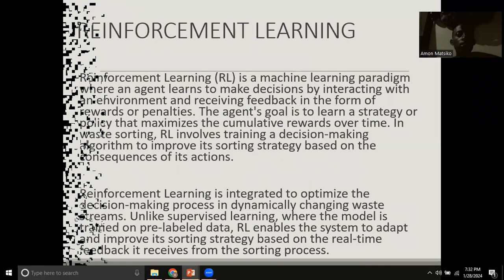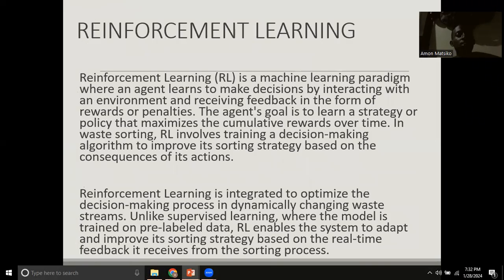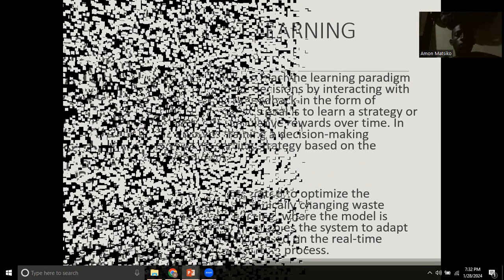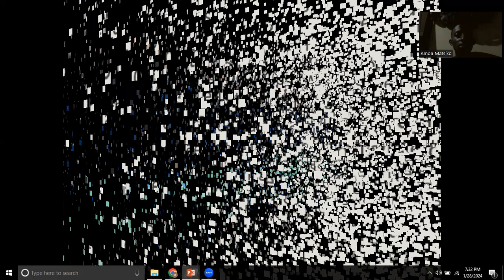If we have to move on, let us now look at the reinforcement learning method of machine learning. This is where the agent learns to make decisions by interacting with the environment and receiving feedback in the form of rewards or penalties. The agent's goal is to learn the strategy and policy that maximizes the cumulative rewards over time.